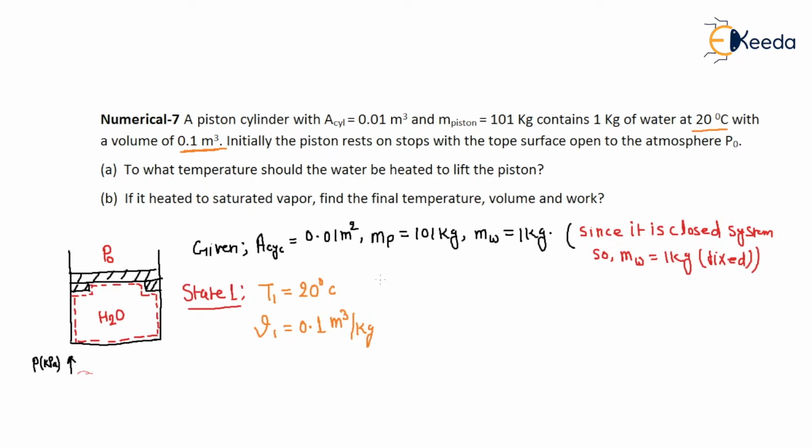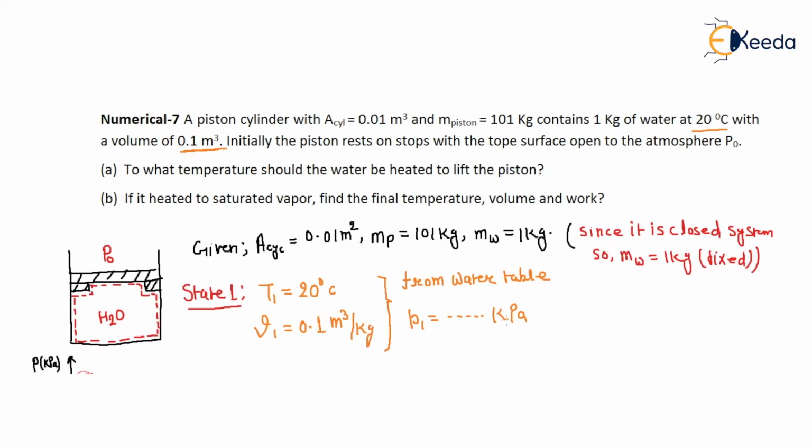So due to these two conditions, from the water table, you can easily calculate P1 in kilopascal. So this is your initial situation when the piston is resting on the stop.